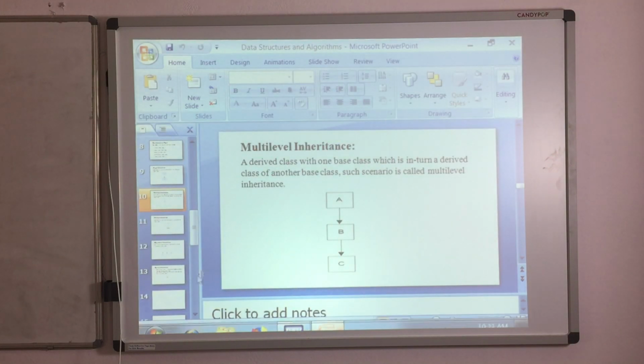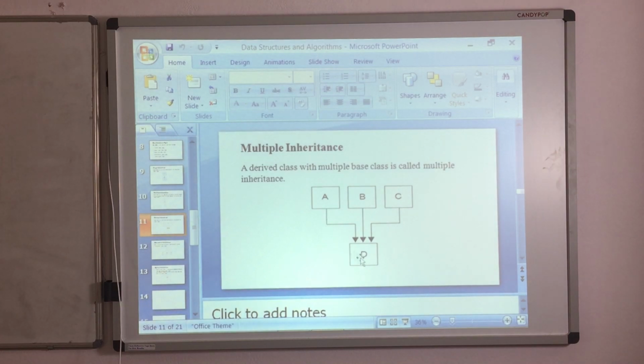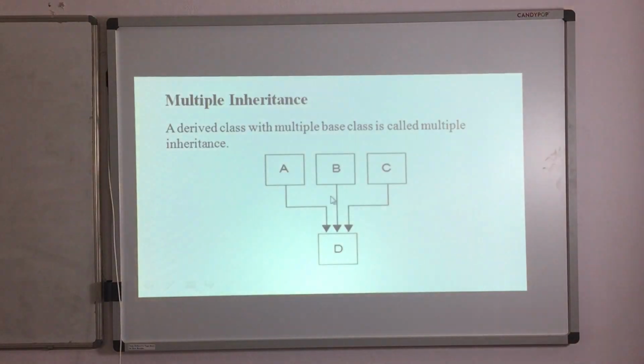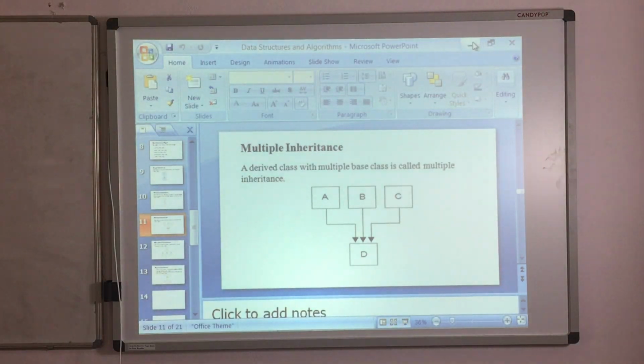Next thing is multiple inheritance. Okay, multiple means only one derived class and multiple base classes. So we need to have A, B, C and we have only one derived class. So it is very easy to implement. Anyhow, I will show you that.